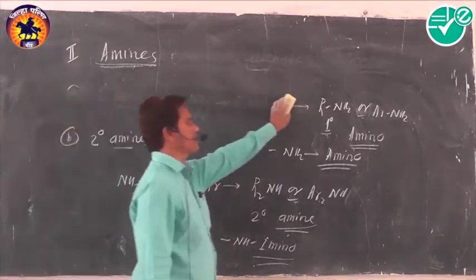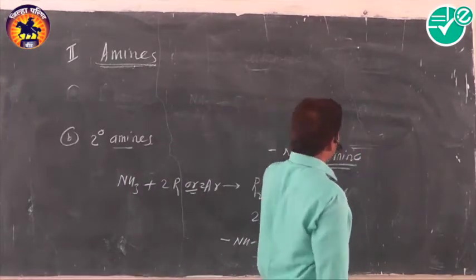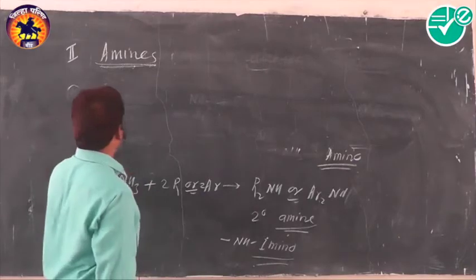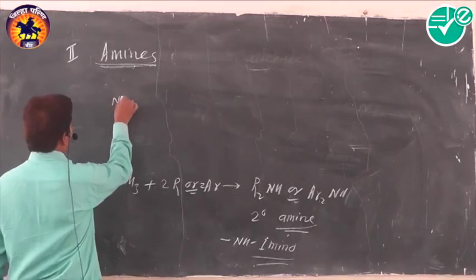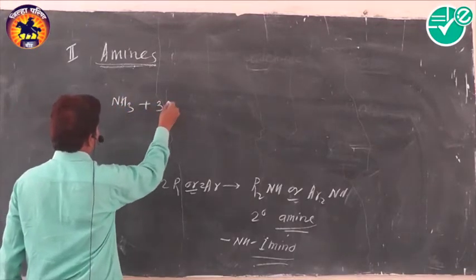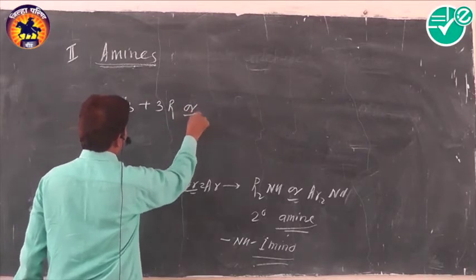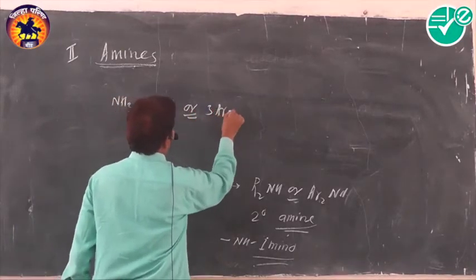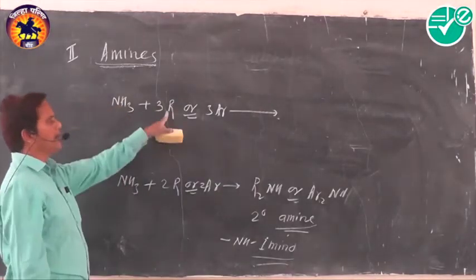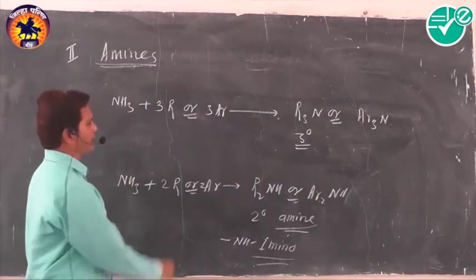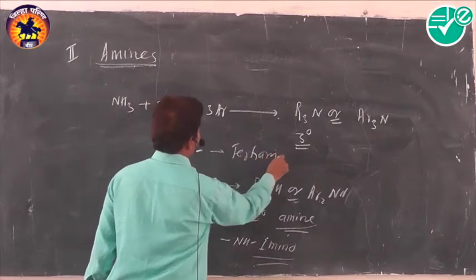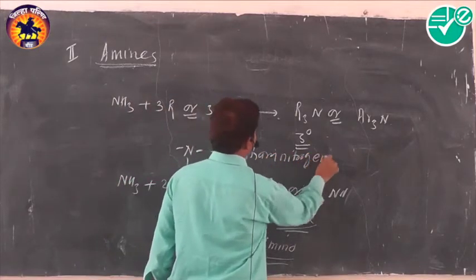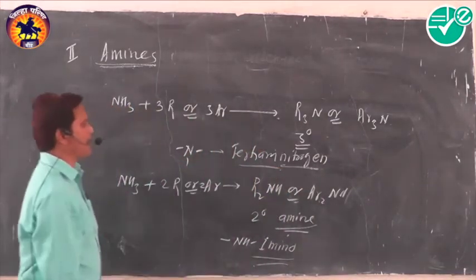Then tertiary amines. When all 3 hydrogen atoms of ammonia are replaced by 3 alkyl or aryl groups, the resulting compounds are called tertiary amines. You know better, in case of ammonia, there are 3 hydrogen atoms, and when all 3 hydrogen atoms are replaced by 3 alkyl or aryl groups, we get tertiary amine. The functional group present in tertiary amine is called tertiary nitrogen.